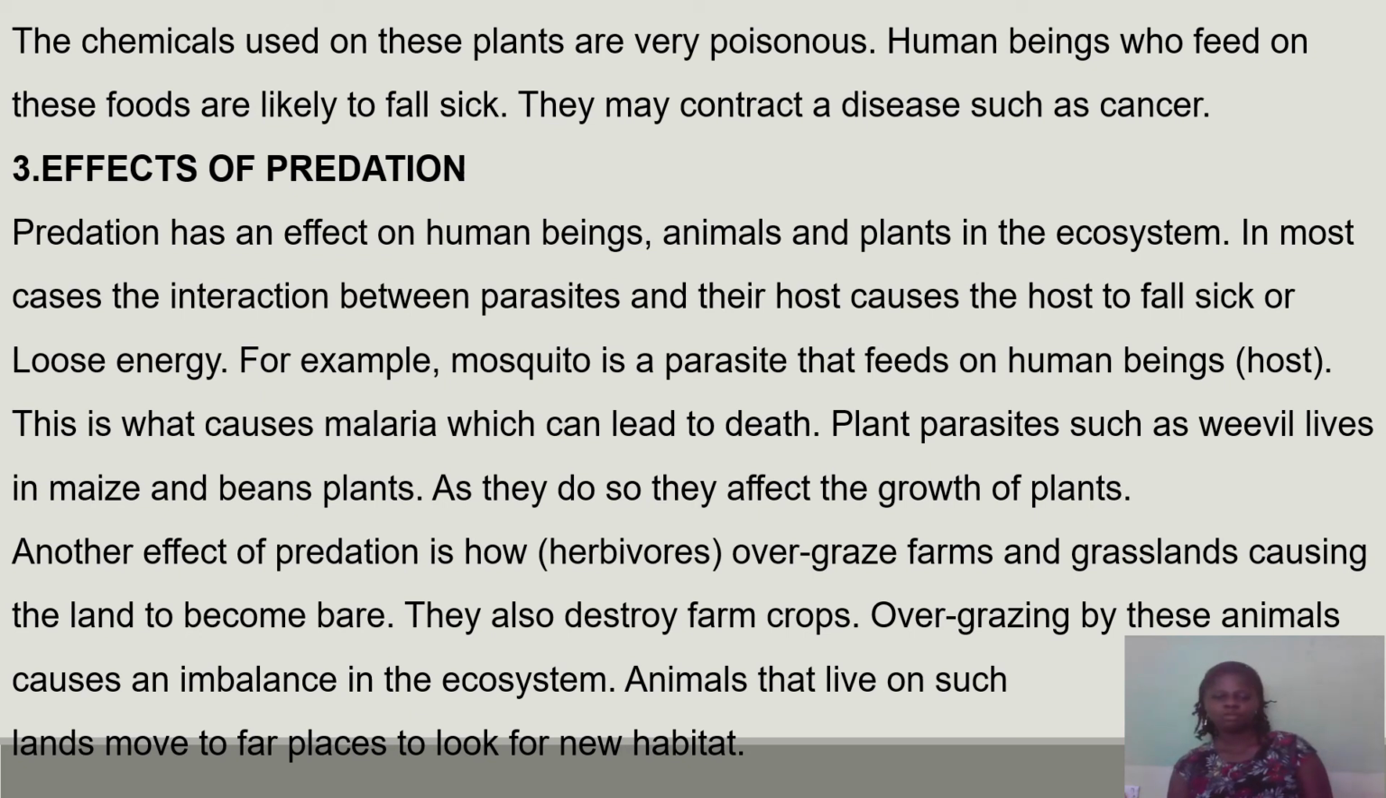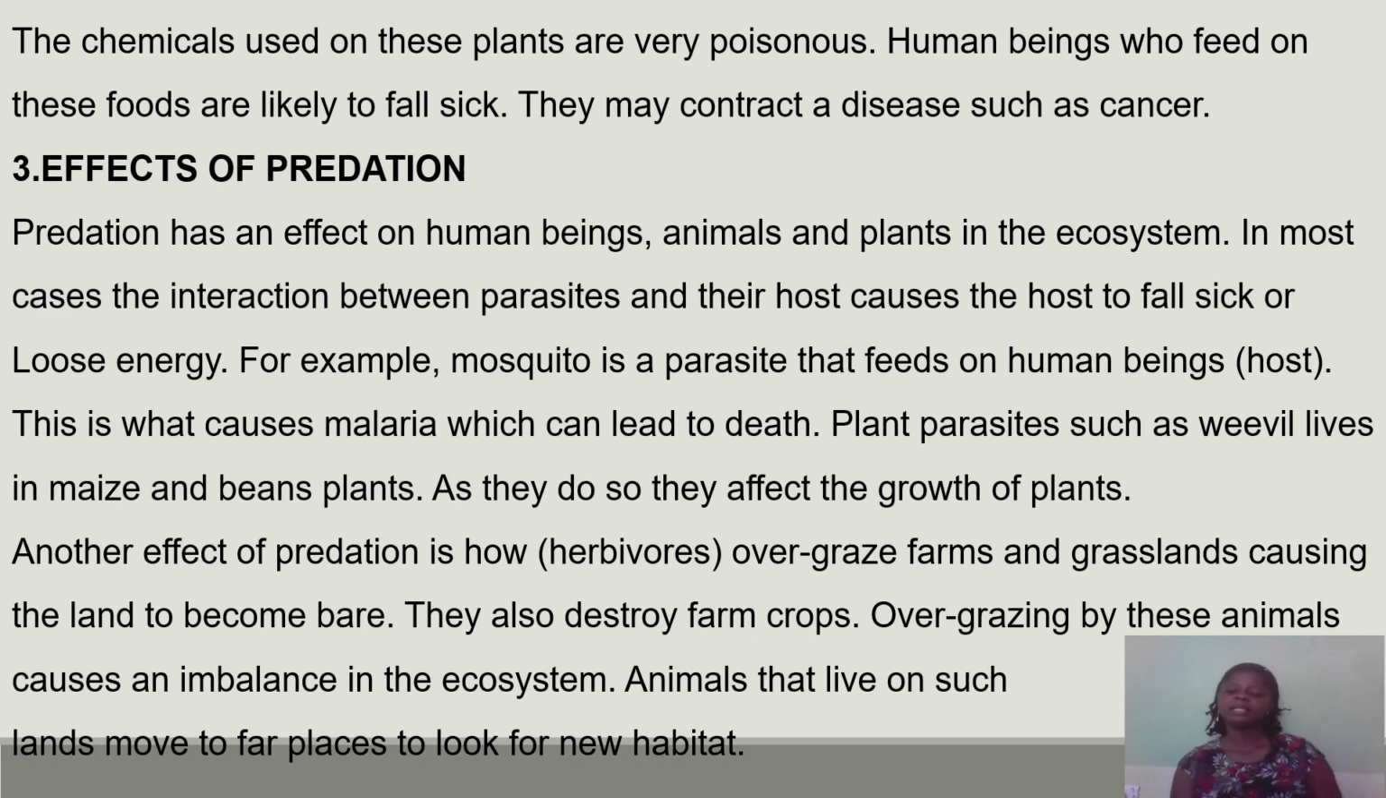Herbivores, when they are grazing on land, sometimes overgraze grassland, causing the land to become bare. They also destroy crops. Overgrazing by these animals causes an imbalance in the ecosystem. Animals that live on such lands have to migrate from that place to look for new habitats in other places. This is the end of our lesson on ecosystem.